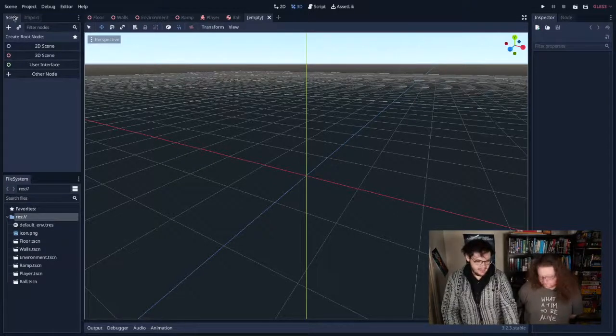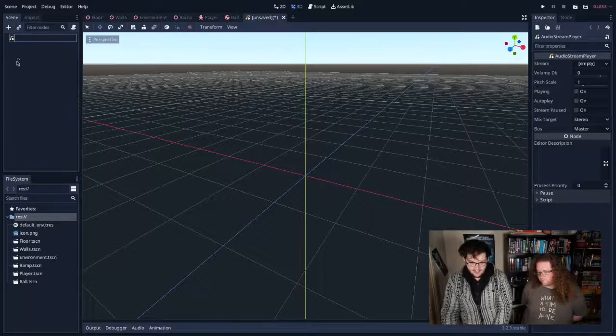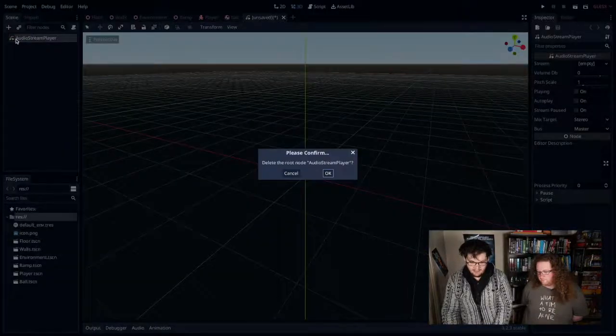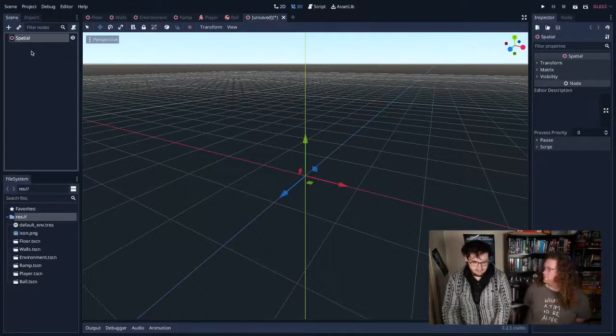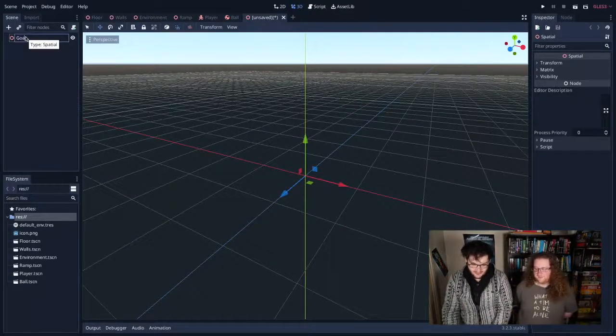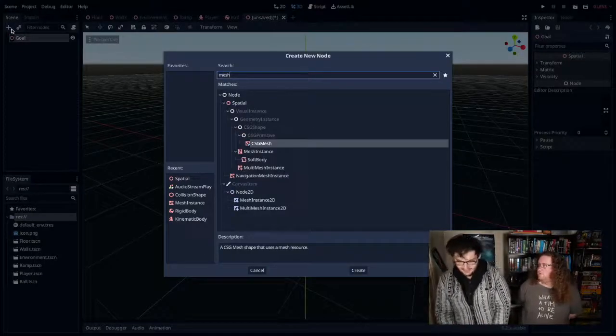Very simple. Making another spatial root node, so spatial. Nope, that's an audio stream player. I'm going to delete that and add a spatial node instead. I'm going to rename my spatial node to goal, just to do that in advance. Very useful. Mesh instance, once again.